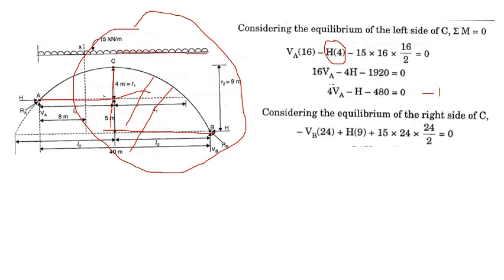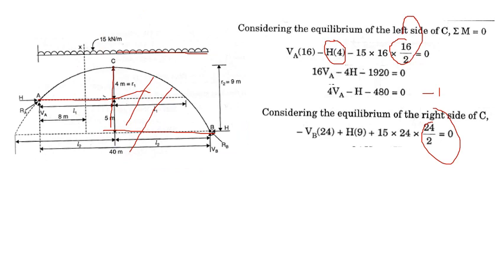Before, for the left portion it was 16, so now it is 24 into 24 by 2. Okay. So you get another equation when you simplify.